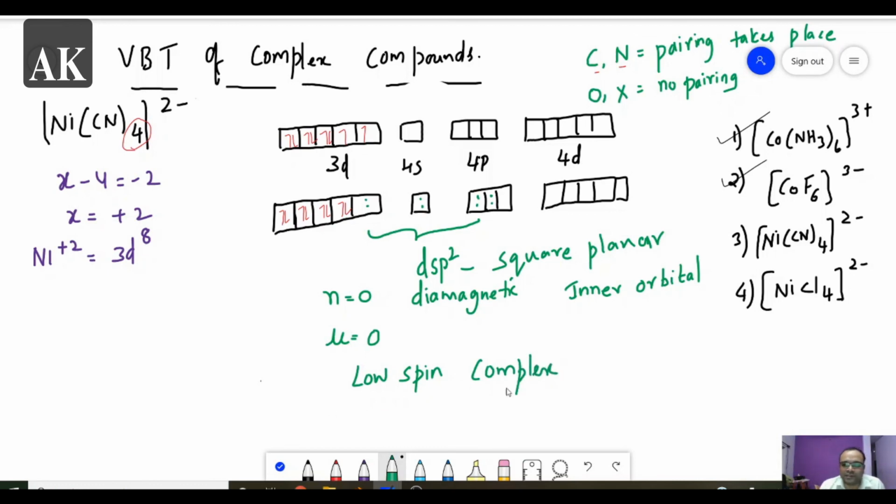Now let us see one more example. It is NiCl4, and the charge is 2 minus.